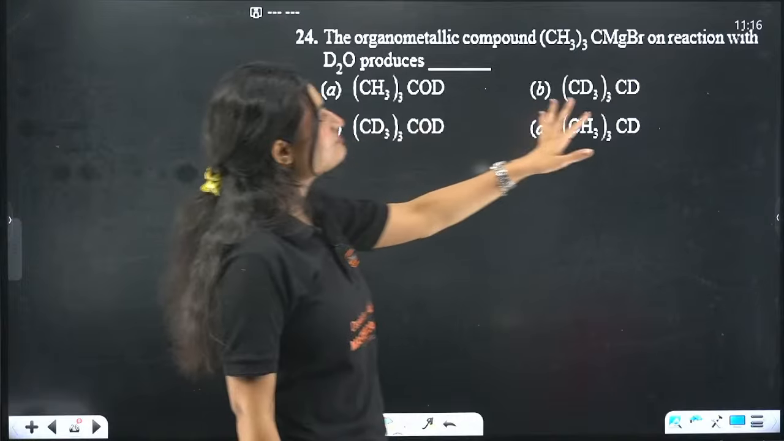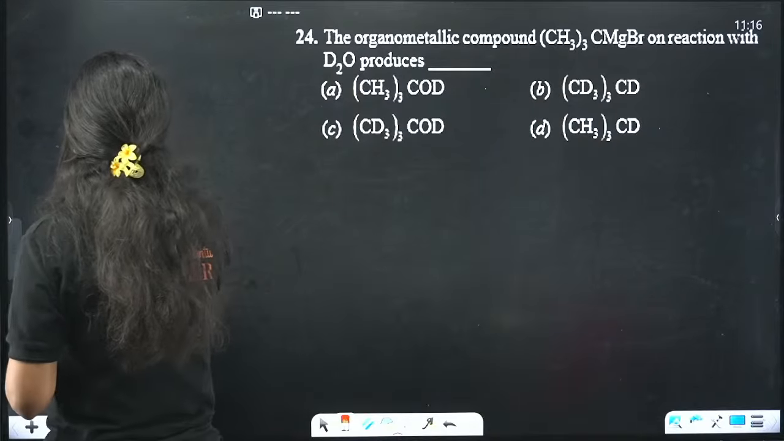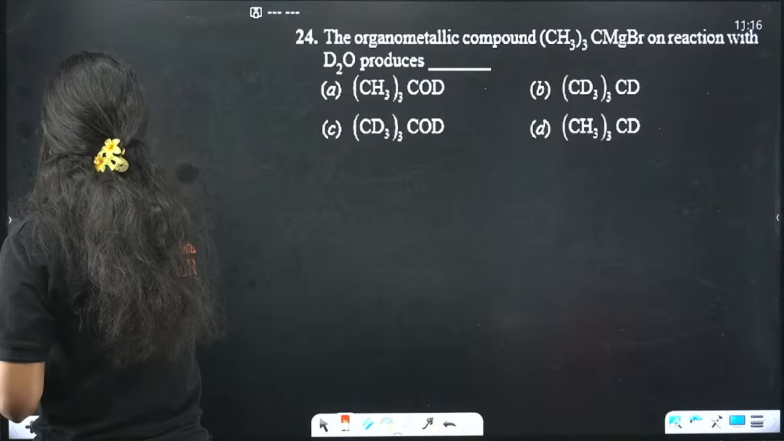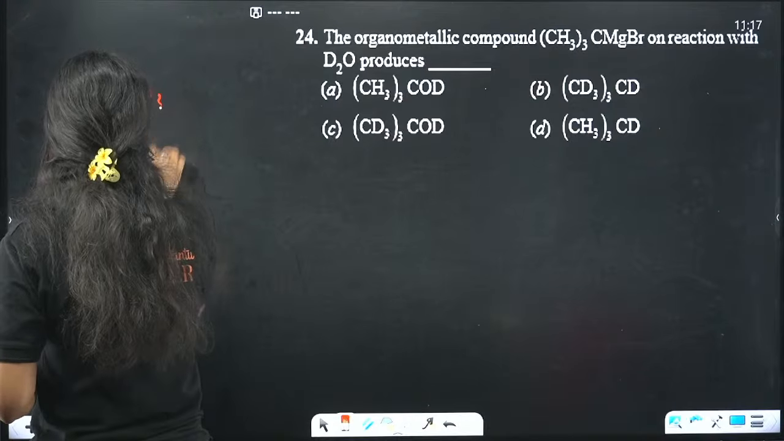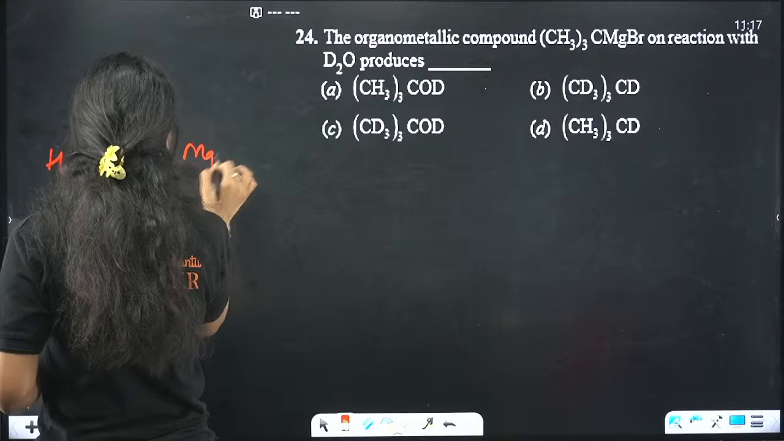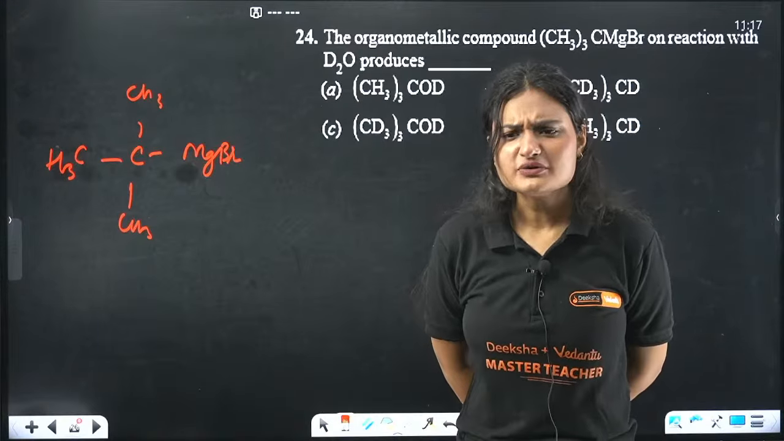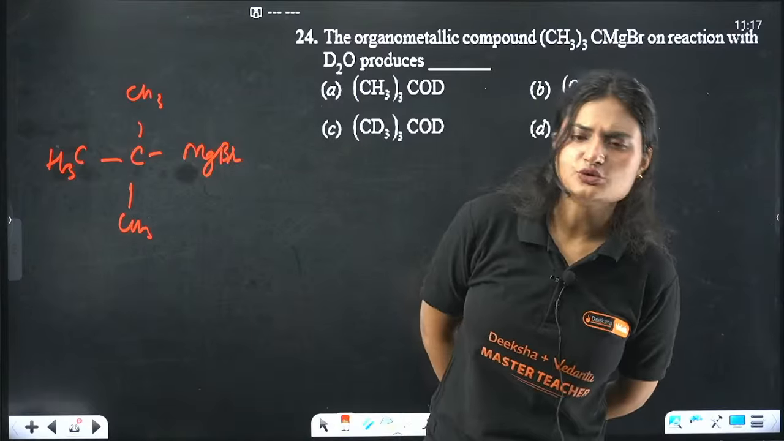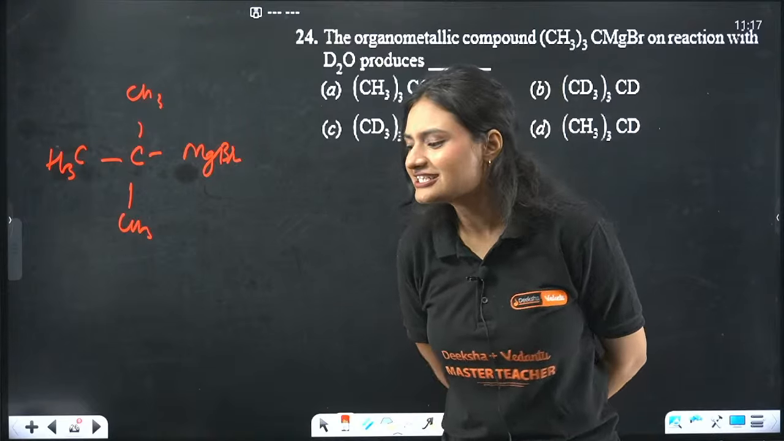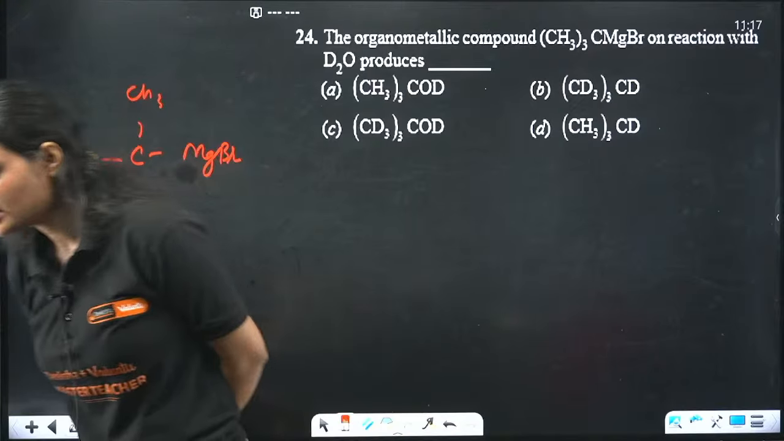The organometallic compound on reaction with D2O produces what? So we have this organometallic compound. Firstly, tell me the name of this organometallic compound. Looks familiar, right? RMgX. That is a Grignard reagent.